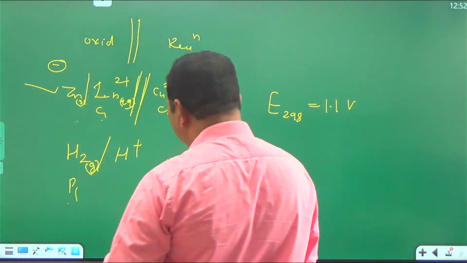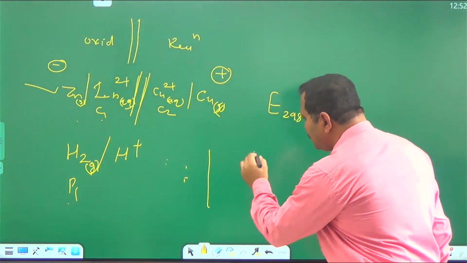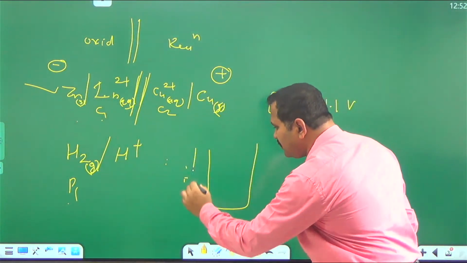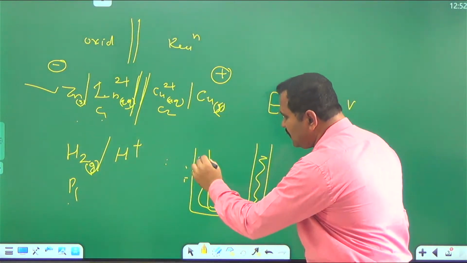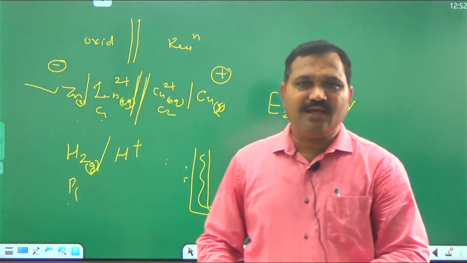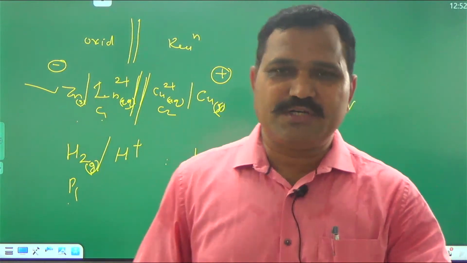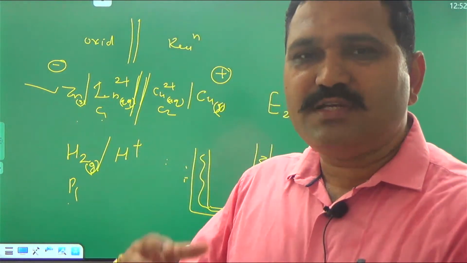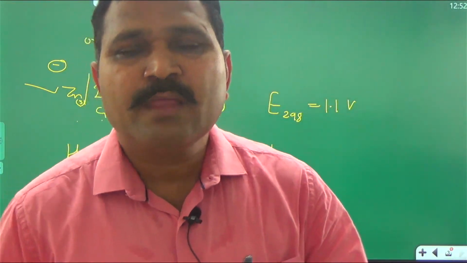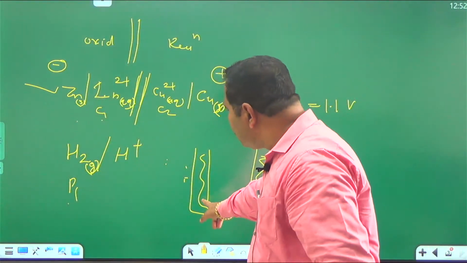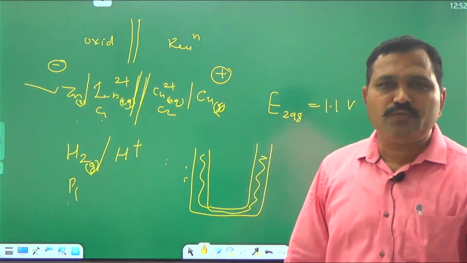A salt bridge is just a U-shaped tube where agar agar powder is added in water. It is boiled, and when it becomes cool, it will form a gel. That gel is filled in this U-shaped tube.